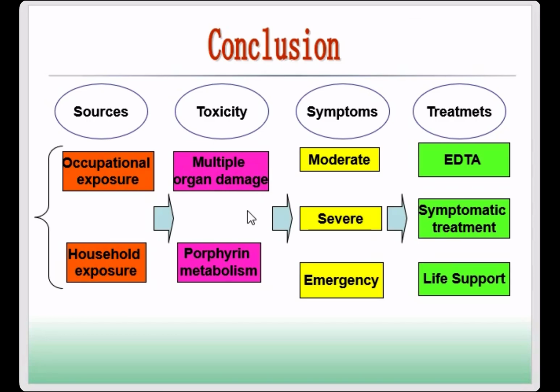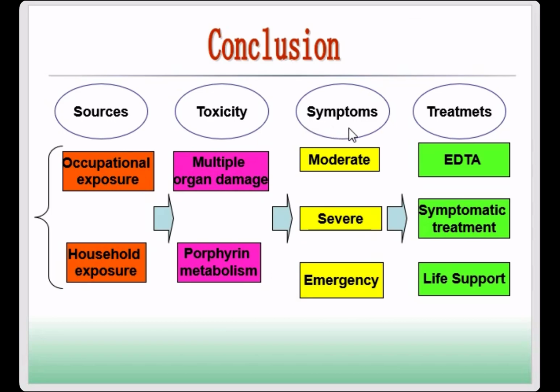And for quite a long time, lead will stay in our bones, hair and teeth, so you will find a lead line in the teeth and bone problems. It also can stay in our blood with our red cells, so it affects porphyrin metabolism. That is the toxicity of lead poisoning.